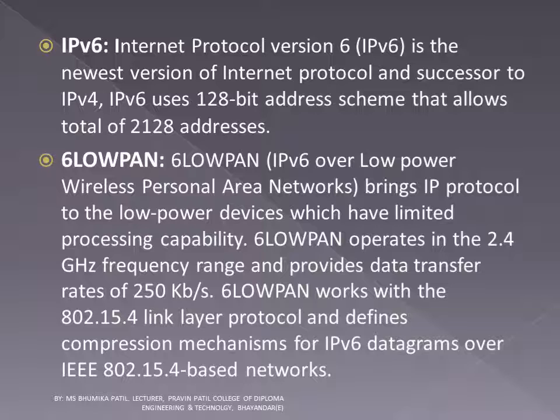6LoWPAN, IPv6 over low power wireless personal area network, brings IP protocol to the low power devices which have limited processing capability. 6LoWPAN operates in the 2.4 GHz frequency range and provides data transfer rates of 250 kilobits per second. 6LoWPAN works with the 802.15.4 link layer protocol and defines compression mechanism for IPv6 datagrams over IEEE 802.15.4 based networks.